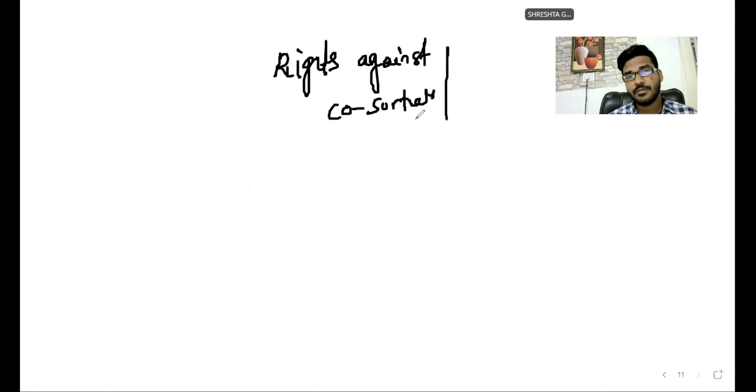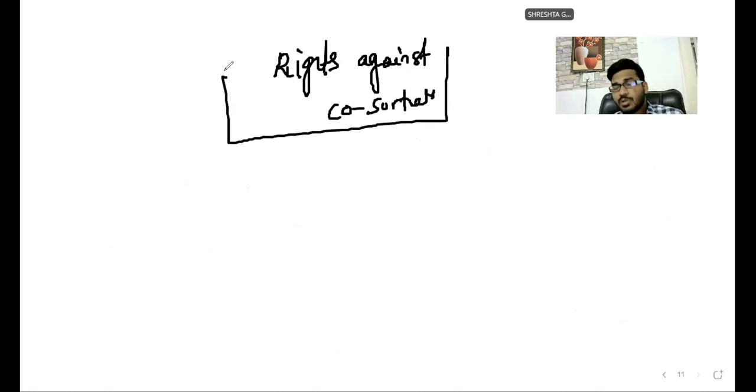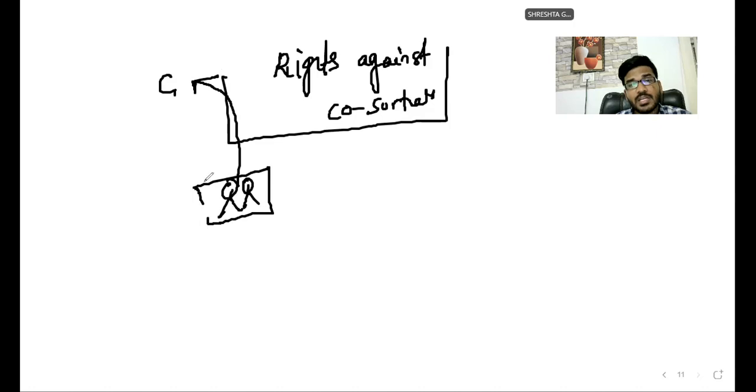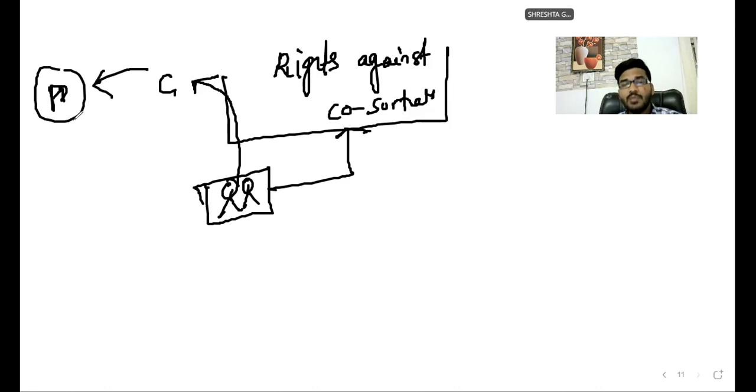Sir, listen. Very important for exam. Co-sureties, sir: two or more sureties provide a surety to the creditor. These sureties are called co-sureties. What does the law clearly say?